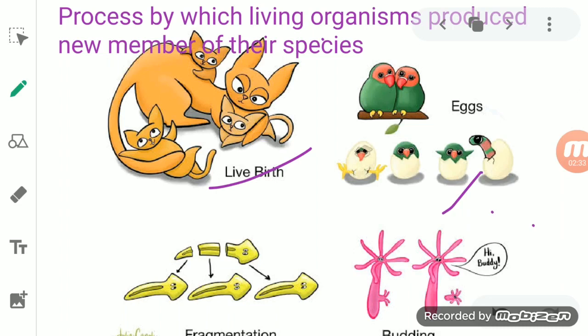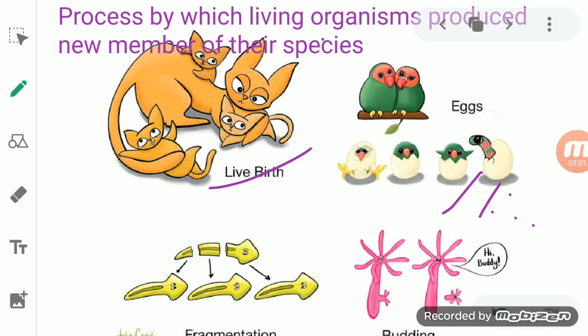It means that at first they lay eggs, and this egg hatches and young ones are produced from it. Animals like birds or fishes reproduce through eggs. So birds lay eggs which on hatching produce young ones.